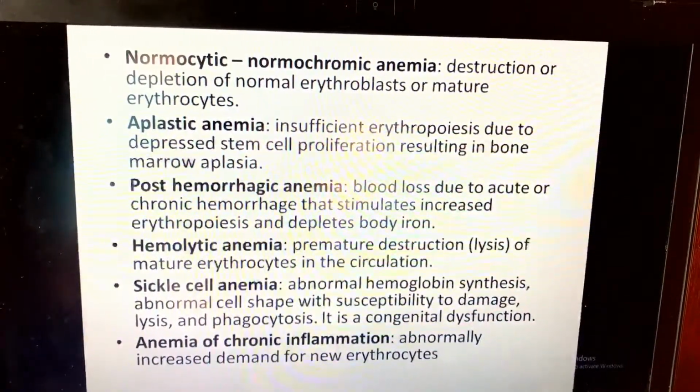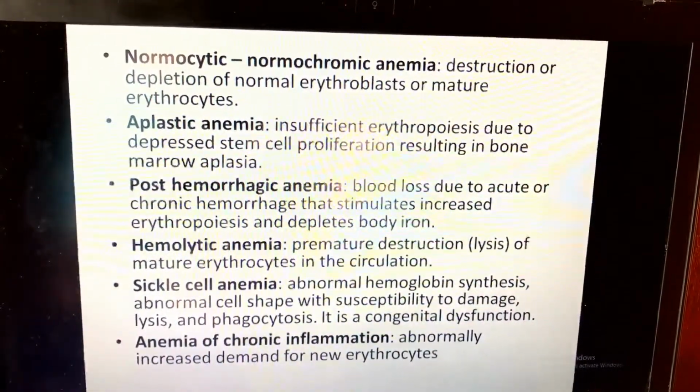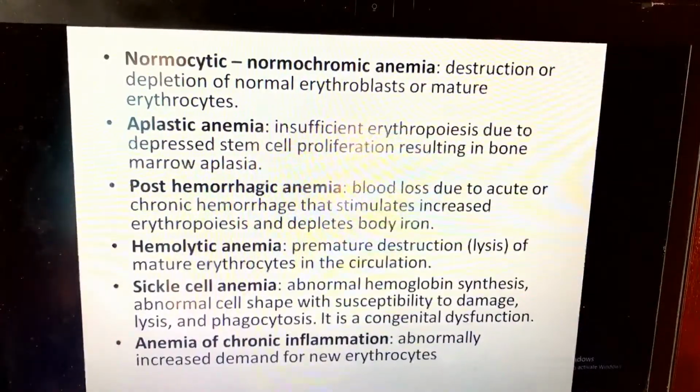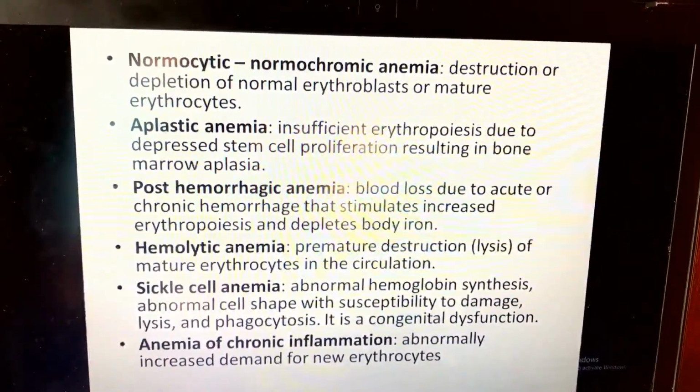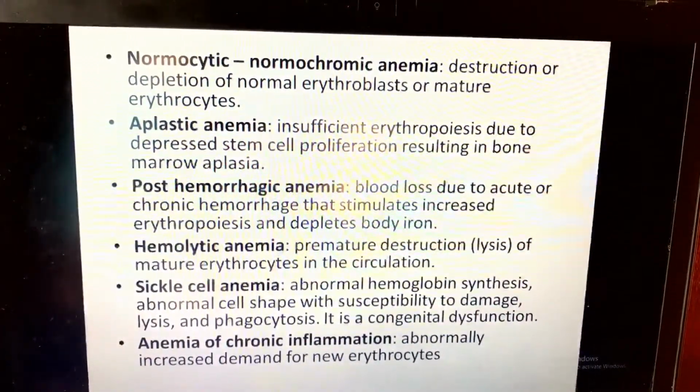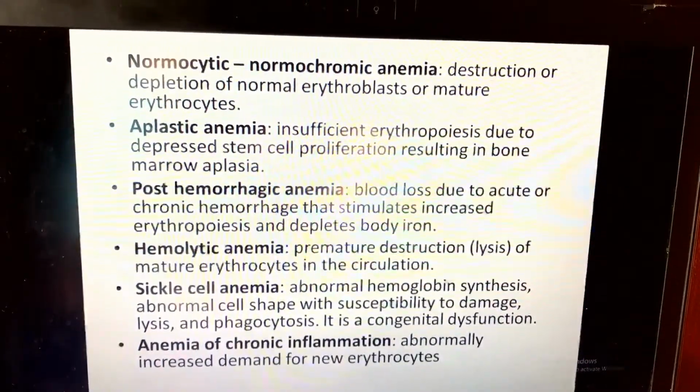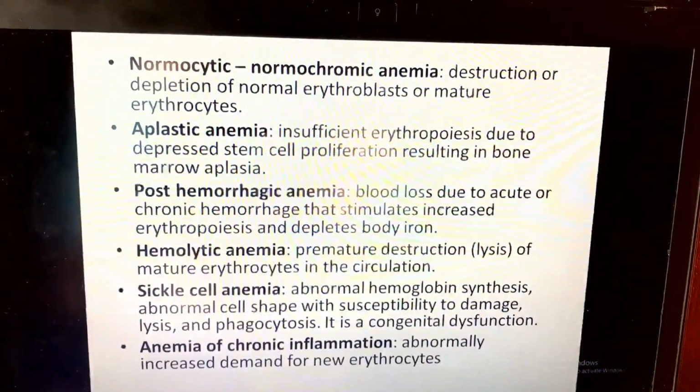Hemolytic anemia is premature destruction or release of mature erythrocytes in the circulation. We know that erythrocytes have a lifespan of 120 days.